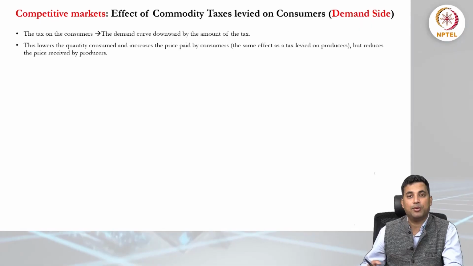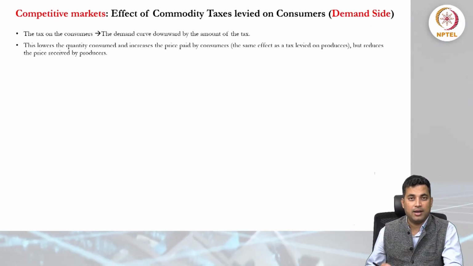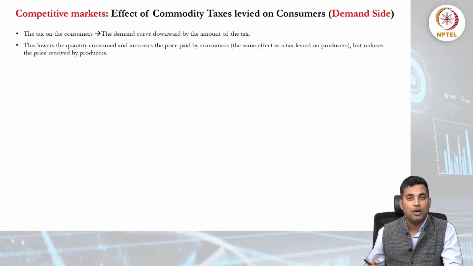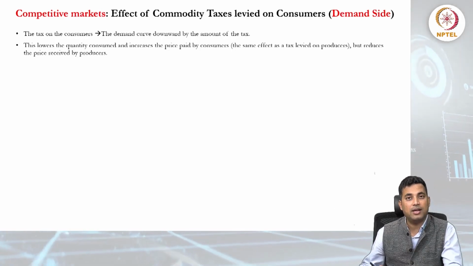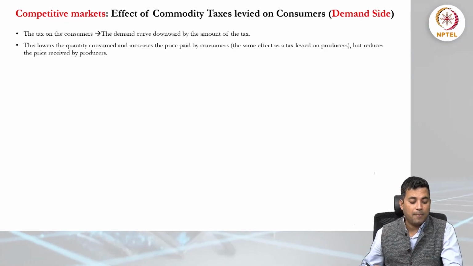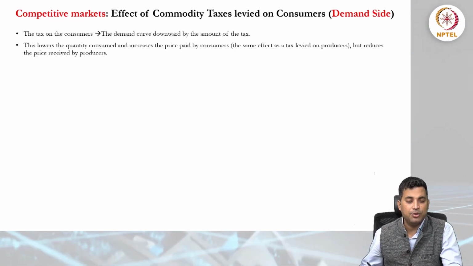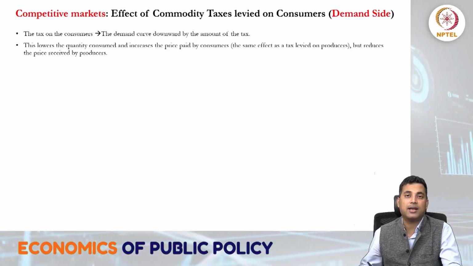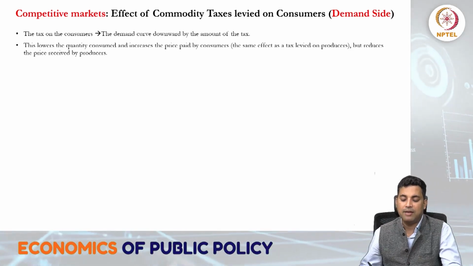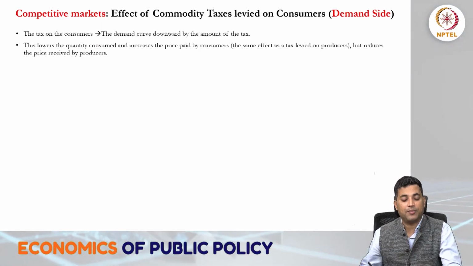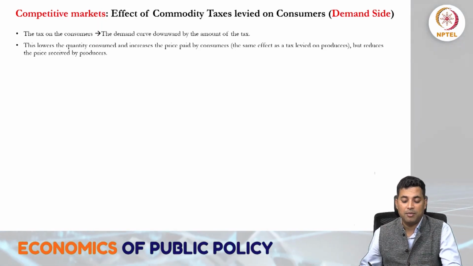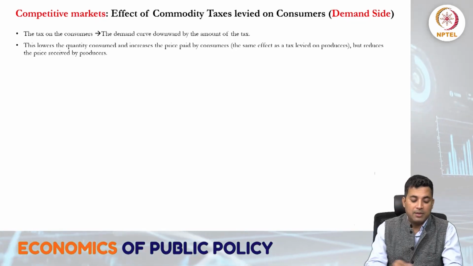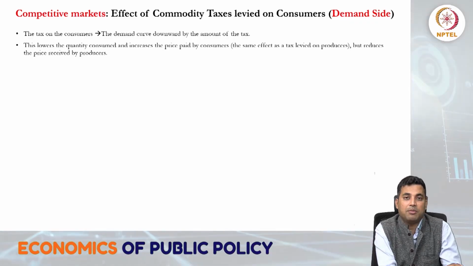This lowers the quantity consumed and increases the price paid by the consumer, the same effect as a tax levied on the producer, but it reduces the price received by the producer.